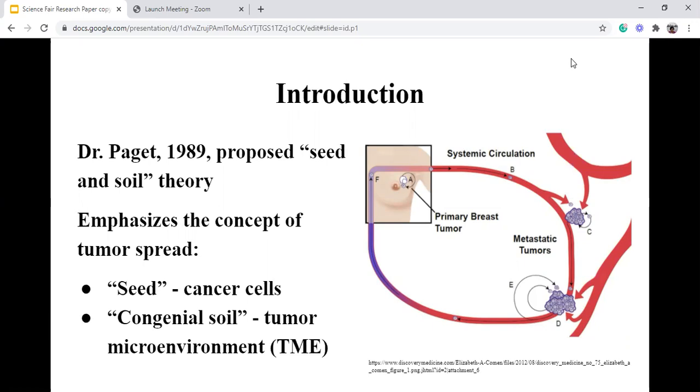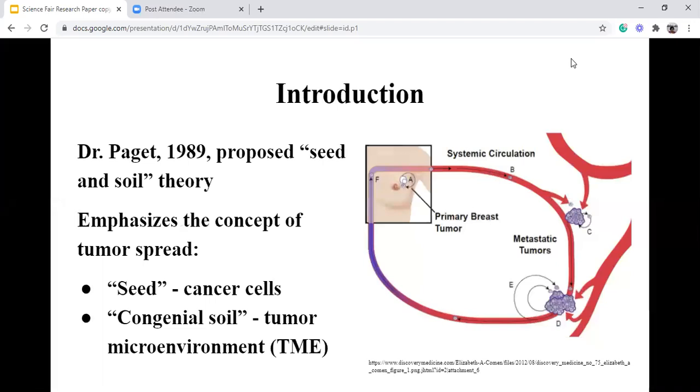In 1889, Dr. Paget proposed the seed and soil theory, which emphasizes the concept of tumor spread. He said that when a plant grows to seed, its seeds are carried in all different directions, but they can only live and grow if they fall in congenial soil.